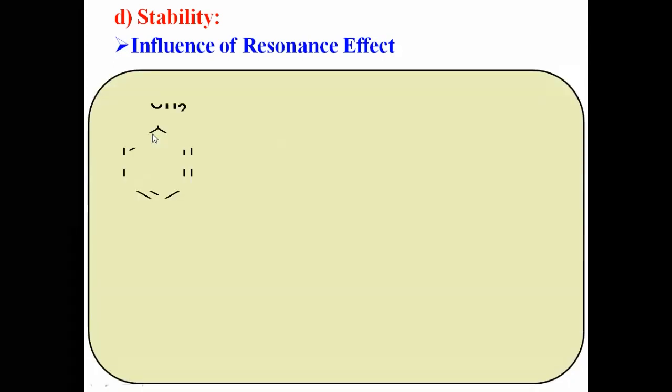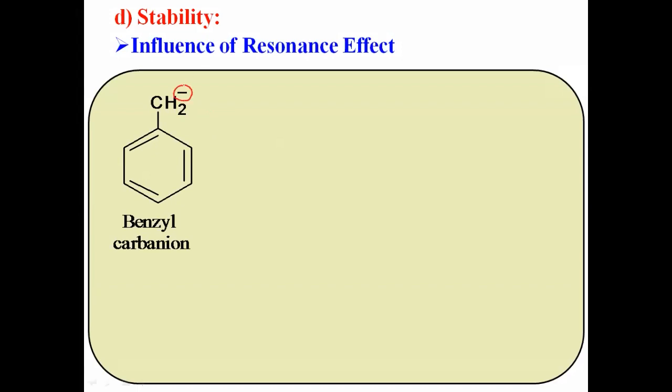Let us see one more example, a very interesting example. This is the benzyl carbanion. At the adjacent position of the negative charge, there is a conjugated system, with alternate single and double bonds. Therefore, this negative charge, this electron pair, can be delocalized in this conjugated system. It forms a pi bond between these two carbons. Now, to maintain the valency of this aromatic carbon, one of the pi bonds undergoes breaking and this electron pair goes on the next carbon.